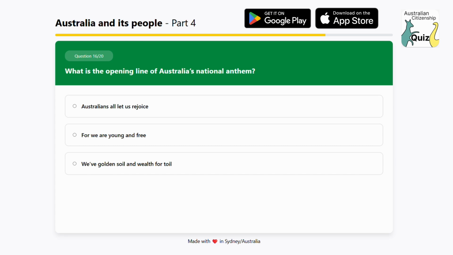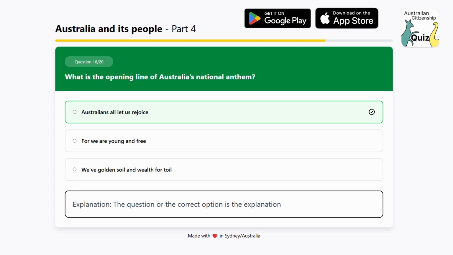What is the opening line of Australia's national anthem? Option 1, Australians all let us rejoice. Option 2, For we are young and free. Option 3, We've golden soil and wealth for toil. The answer is Australians all let us rejoice.